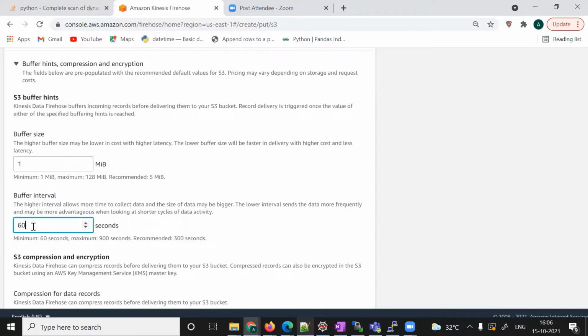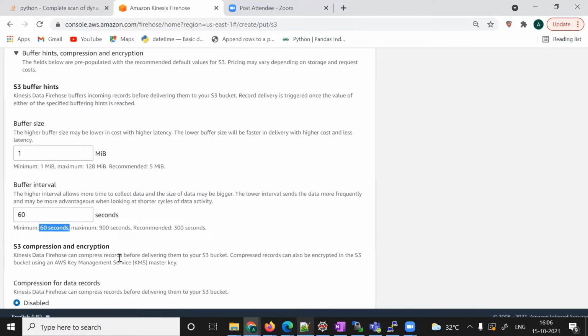and I will keep the interval at a minimum of 60 seconds. So Kinesis Firehose is not really real time; it is near real time, because there will be a time lag of 60 seconds, since the minimum is defined as 60 seconds. So it won't be exact real time, it will be near real time.